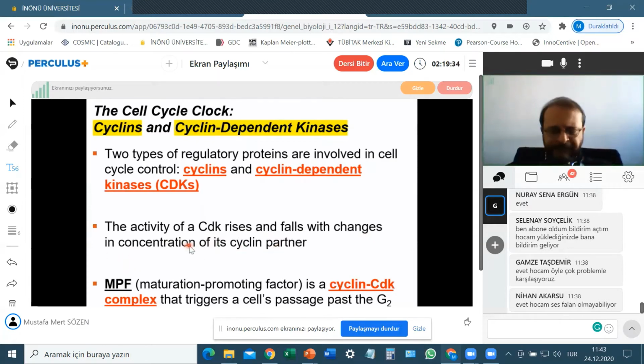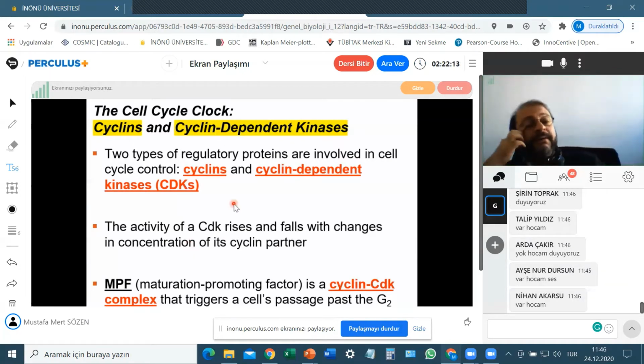Now, the concentration of cyclins in a cell is not constant. It's not always at the same concentration. The concentration is the concentration of these proteins in the cell. So in one cell, how many molecules of that specific protein exist?